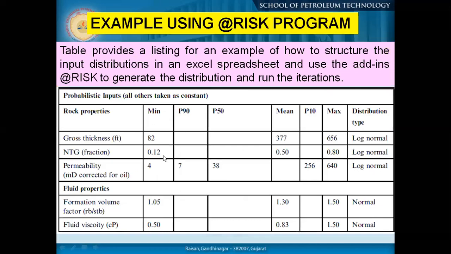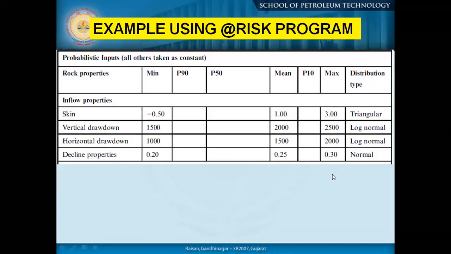So this is how each and every parameter we are giving as input. Then rock property, gross thickness, okay, now you can see minimum, P10 and P50, P10, P50 and P90, that means particularly the probability of getting the value. Then fluid property, you can see formation volume factor, what a huge range, 1.05 to 1.5, fluid viscosity value. We are using this program, rock property, then inflow performance.